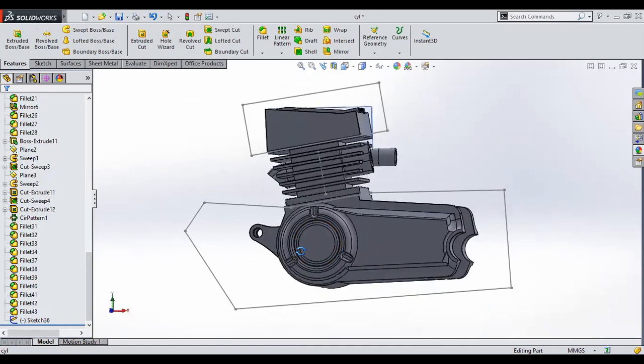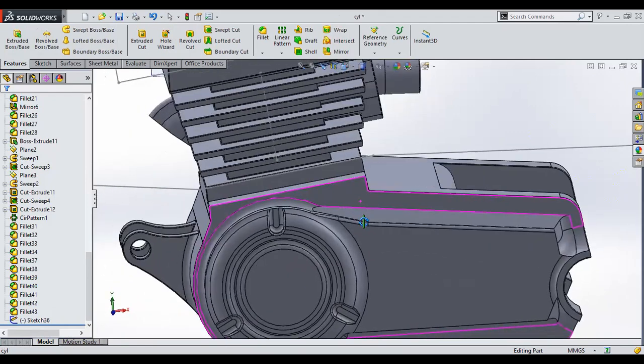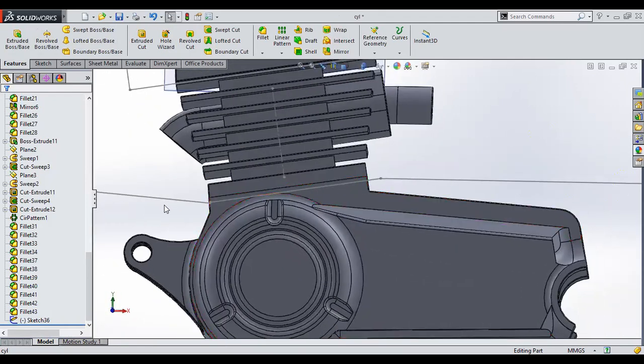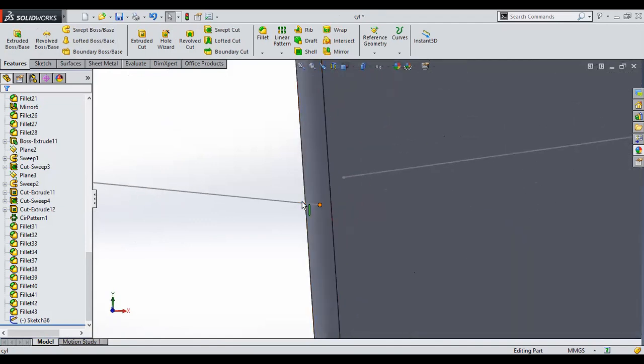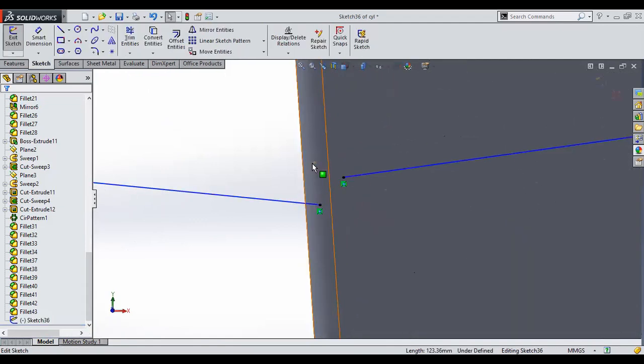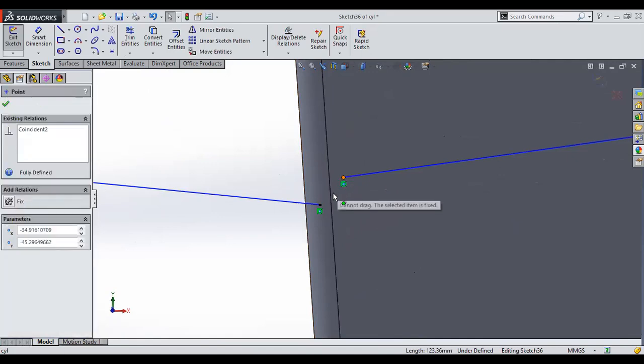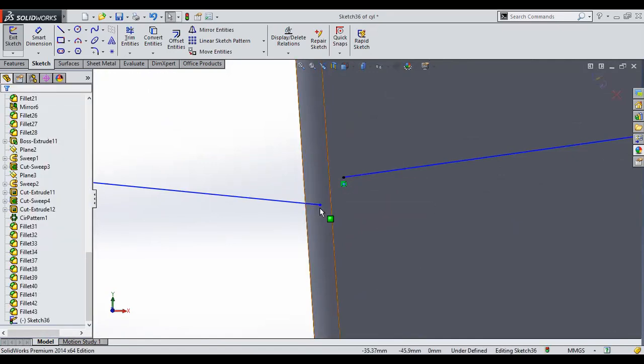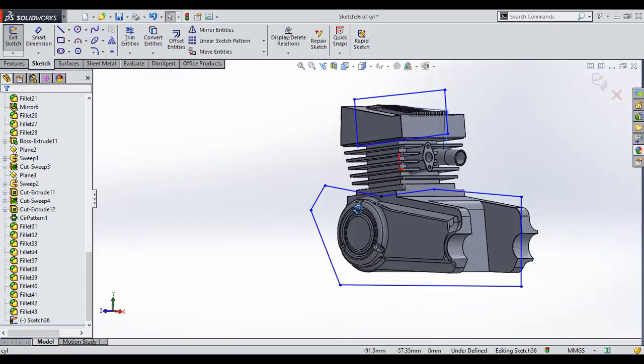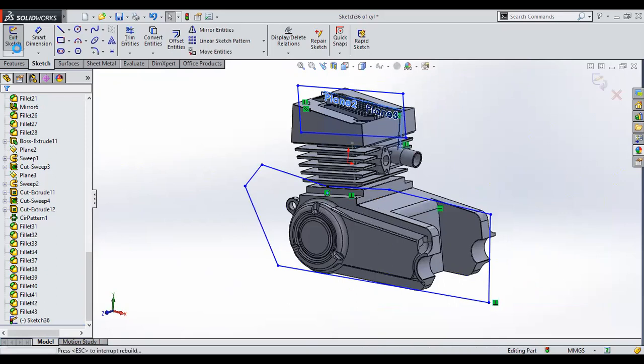Okay, so you see maybe there are overlapping, like there is some error. You need not panic at any point. Just see what the error is and where it is coming from. So I'll use the constraint to join this line to this point. Yeah, I think so, the error is eliminated.